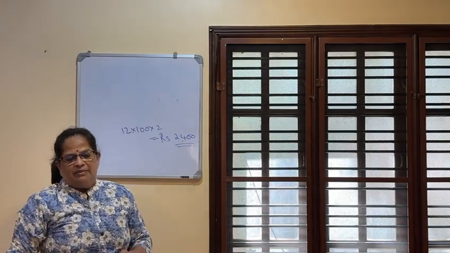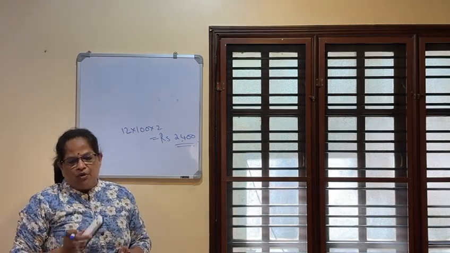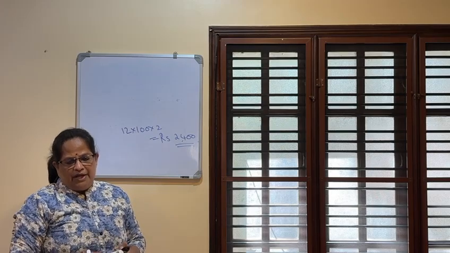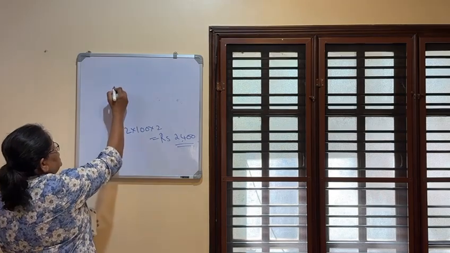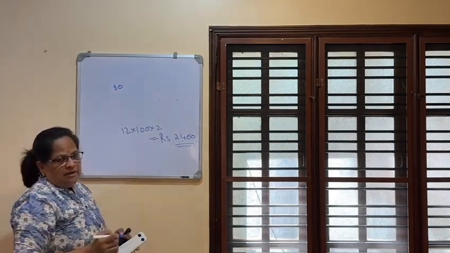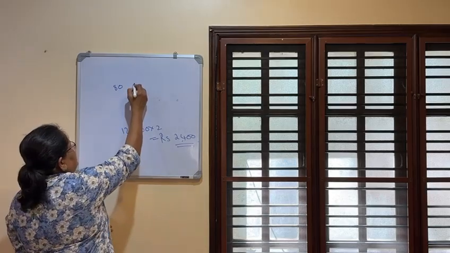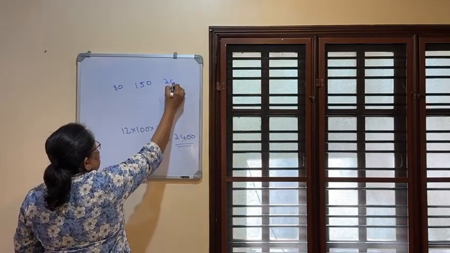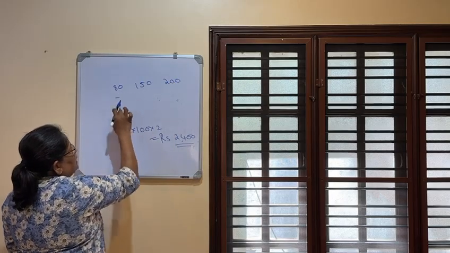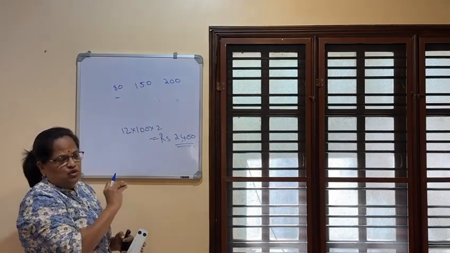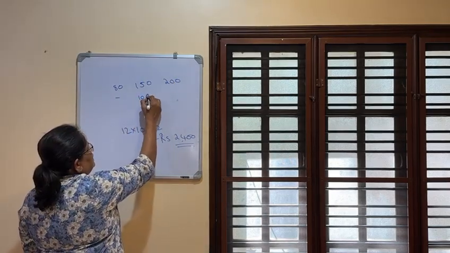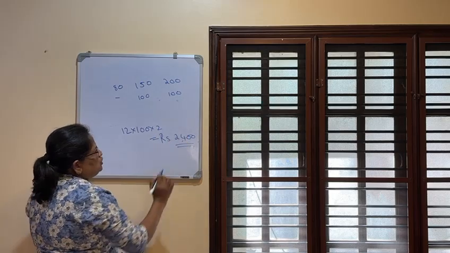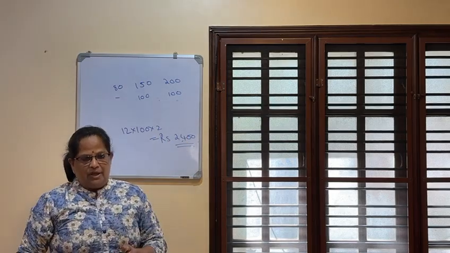Next, Mr. A is getting education allowance for children studying in a school. The education allowance received is 80 per month for the first child, 150 per month for the next child, and 200 per month for the next. Here also the value will be the same, but for the first child we will not allow the full 100 because it's less than the actual amount received. So here we will get 100, here he will get 100. The same 2,400 he can claim.